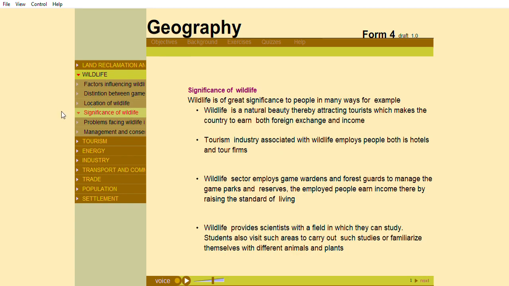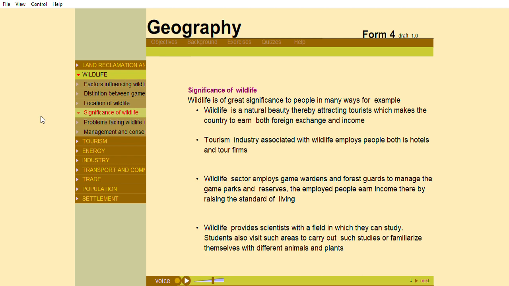Wildlife is of great significance to people in many ways. For example, wildlife is a natural beauty, thereby attracting tourists, which makes the country earn both foreign exchange and income. The tourism industry associated with wildlife employs people both in hotels and tour firms. The wildlife sector employs game wardens and forest guards to manage the game parks and reserves. The employed people earn income, thereby raising the standard of living.